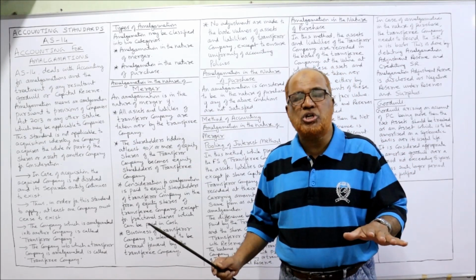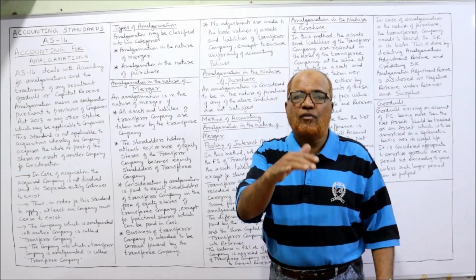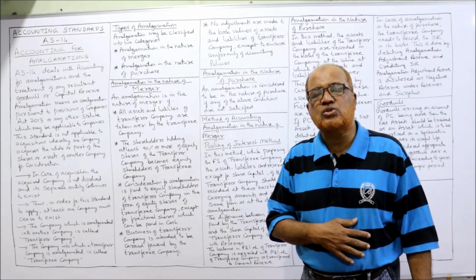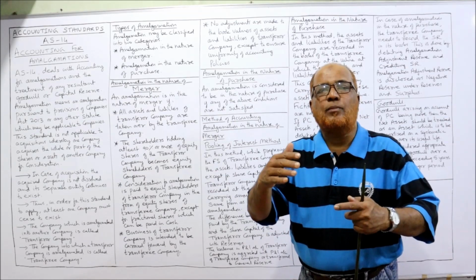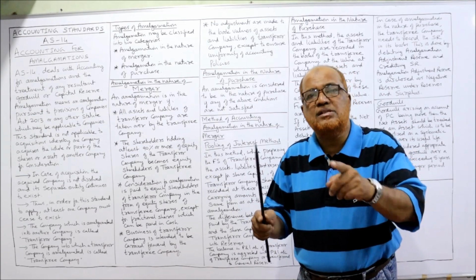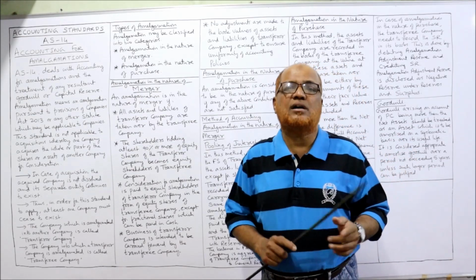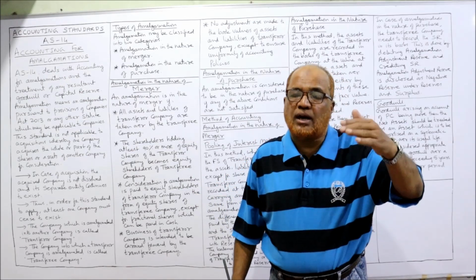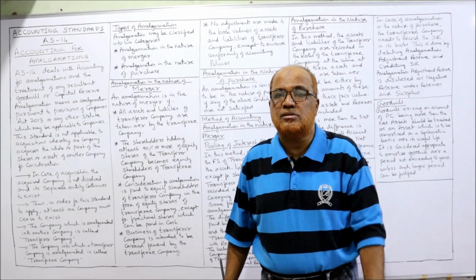The business should not be changed. Example, before amalgamation, the transferor company, XYZ company, carries on, suppose, some fertilizer business. The same fertilizer business should be continued by ABC company. After acquiring XYZ company, ABC company should continue the business and should not change it.